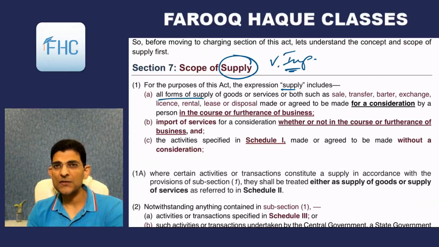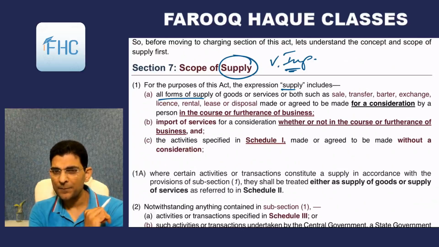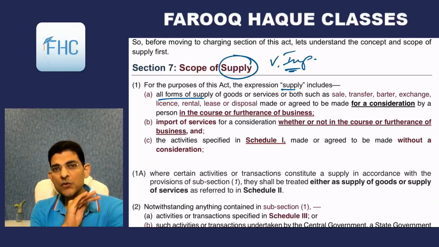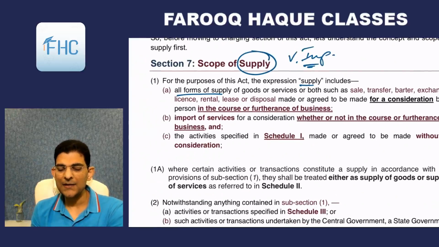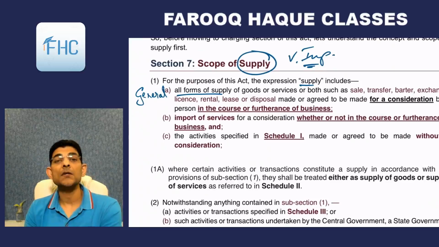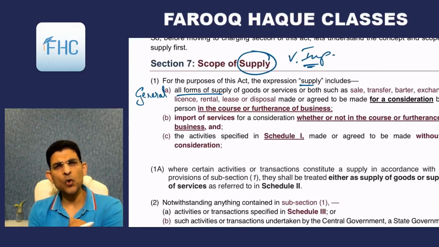There are 3 points, A, B and C, and all of them touch a different point. The first point is the general definition. A is the general definition of the word supply, and it says it includes all forms of supply.